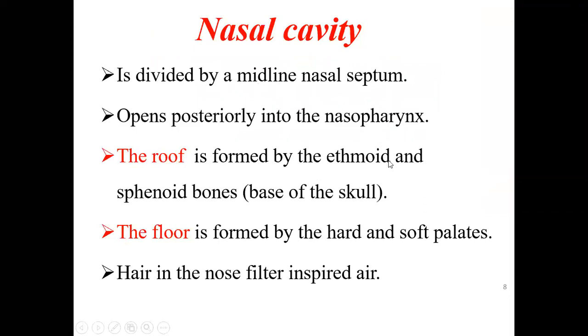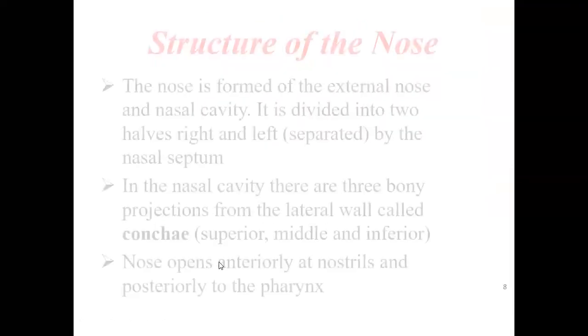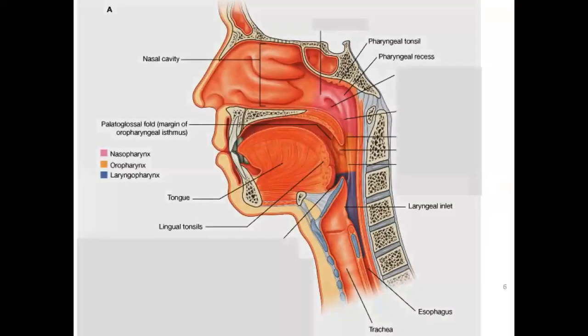The roof is formed by the ethmoid and the sphenoid bones, which are the base of the skull. The floor is formed by the hard and soft palate. As you can see here, this is the hard palate, the bony palate, and this is the soft palate made up of muscle.